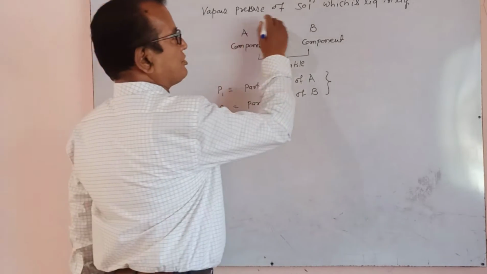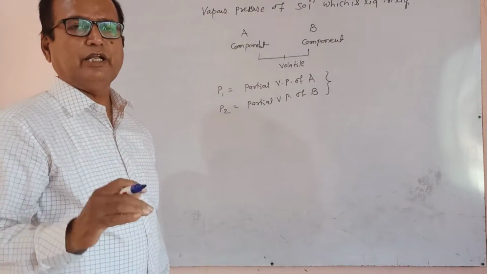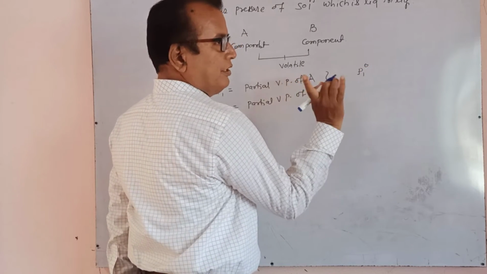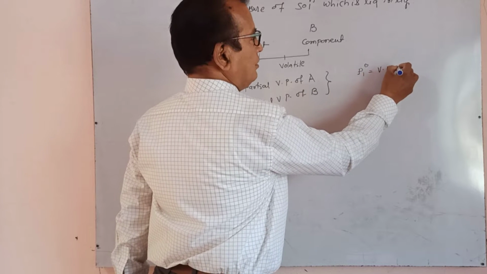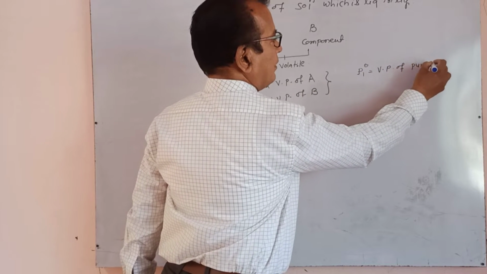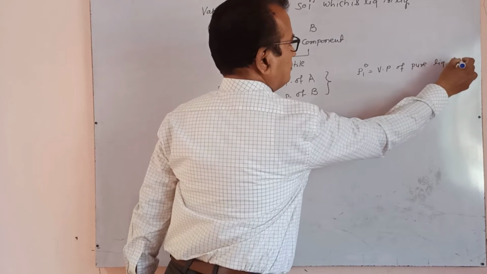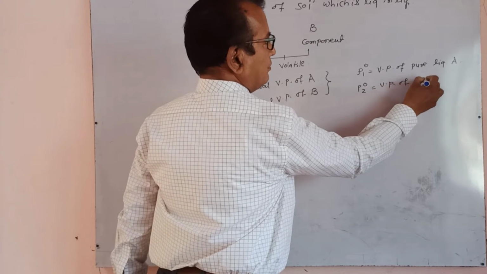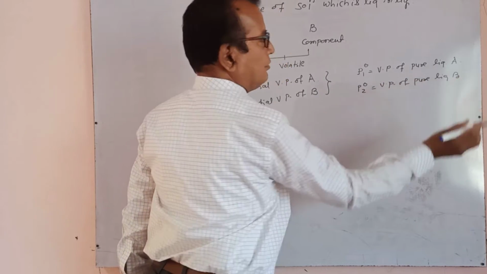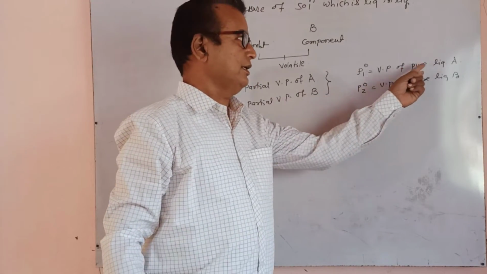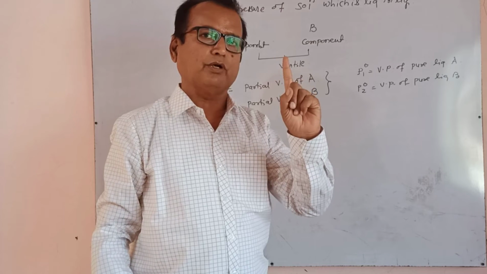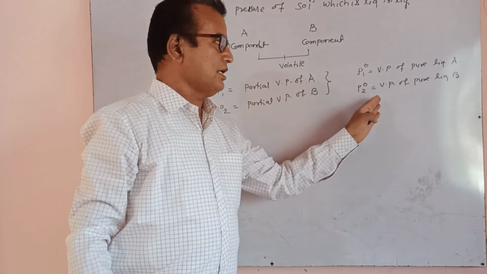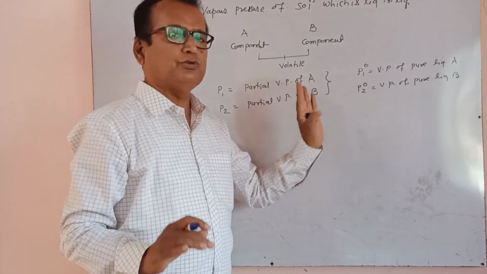Vapor pressure of solution which is liquid in liquid form, this P1 and P2, and P1 naught, if you are mentioning only P1 naught, vapor pressure of pure liquid A. P2 naught, vapor pressure of pure liquid B. Pure form, when they are alone, only one component, it is in pure state, so it is known as P1 naught, and if it is in pure form, P2 naught.